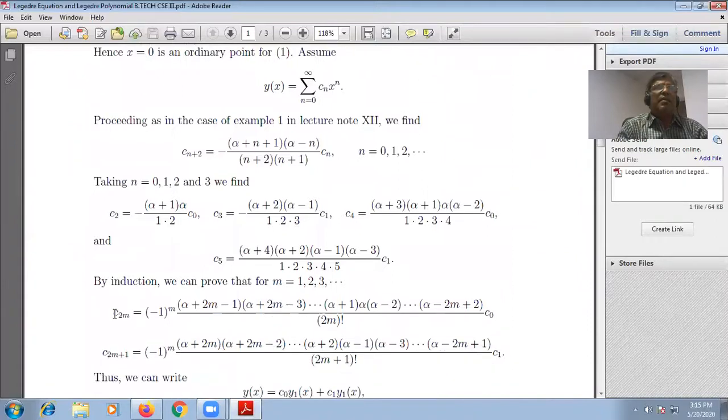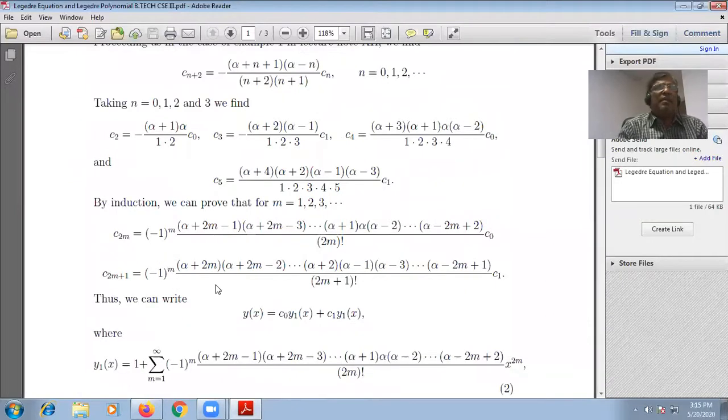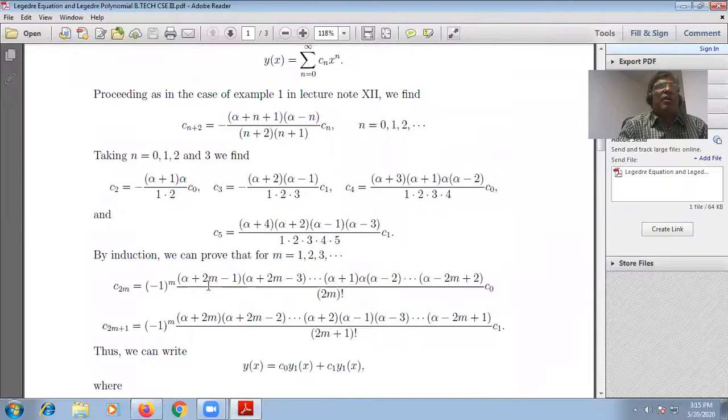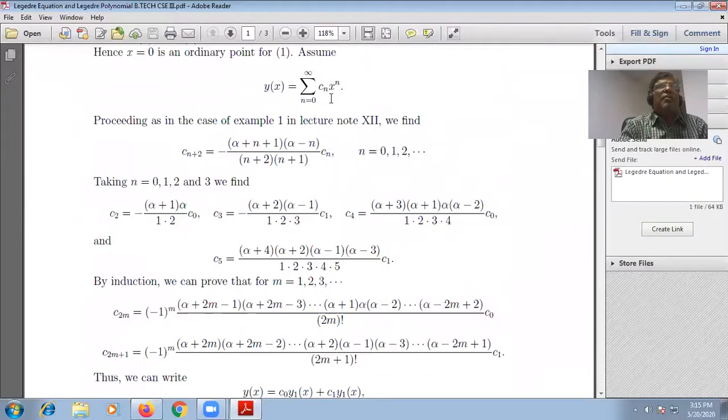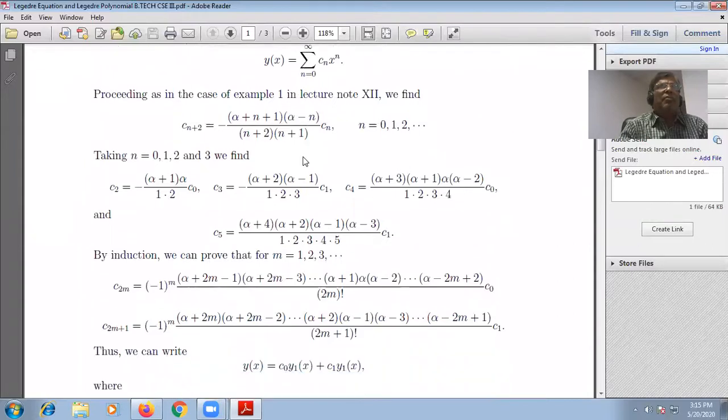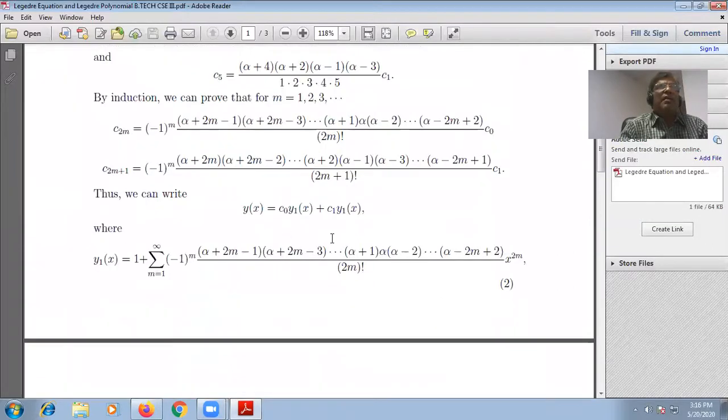And C2m is what? This result, and this result. In this way, substitute all these values in your y x, because after removing sigma from here, you can find a series like this.